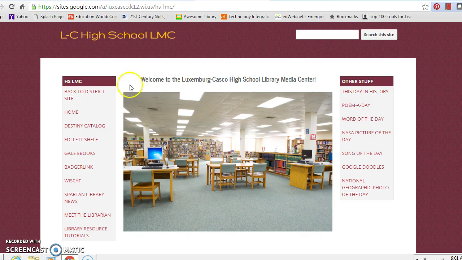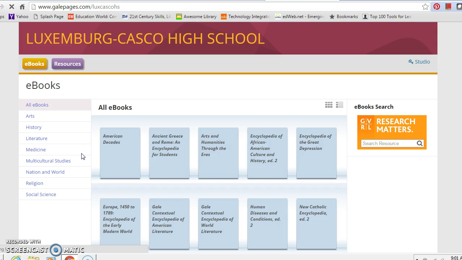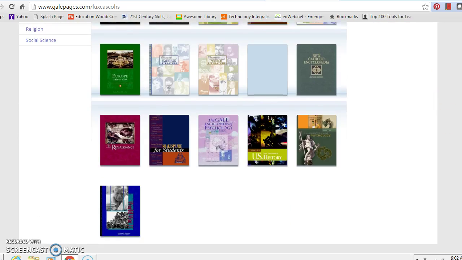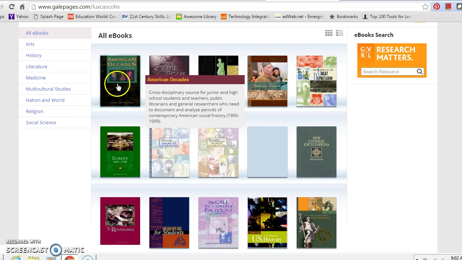Anyway, over here, we're at Gale eBooks. This is what we're going to be looking at. When we click on that, the first thing you'll see is the 16 books laid out in a grid pattern. When you roll the mouse over each icon of books, they'll give you a paragraph description of it. I won't read all that, but I will tell you what we have available.